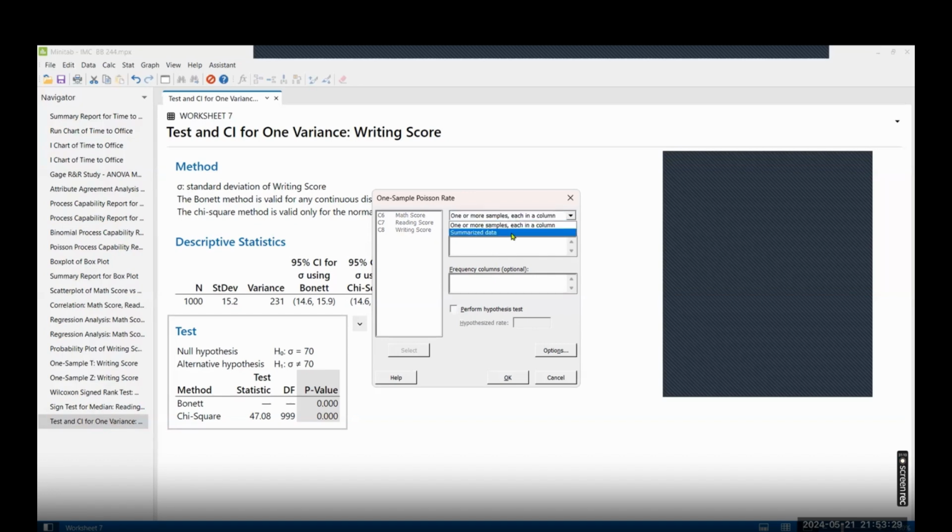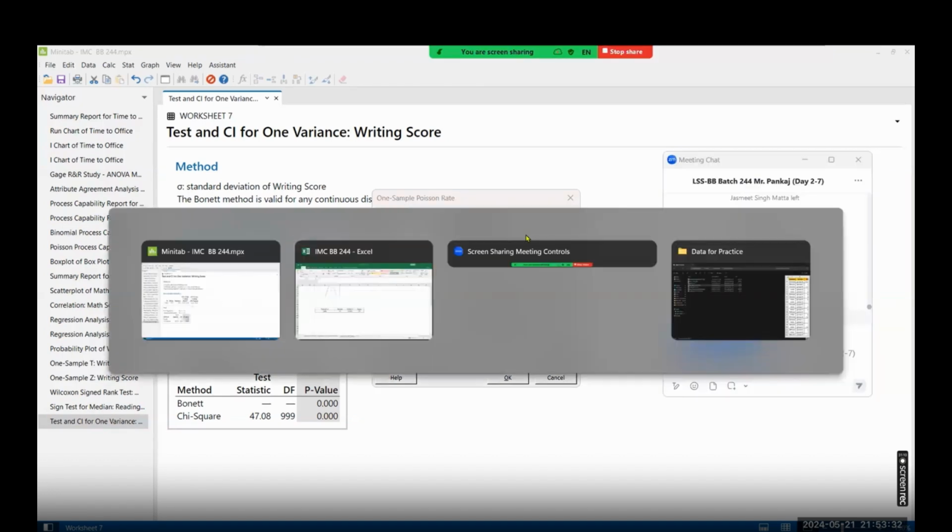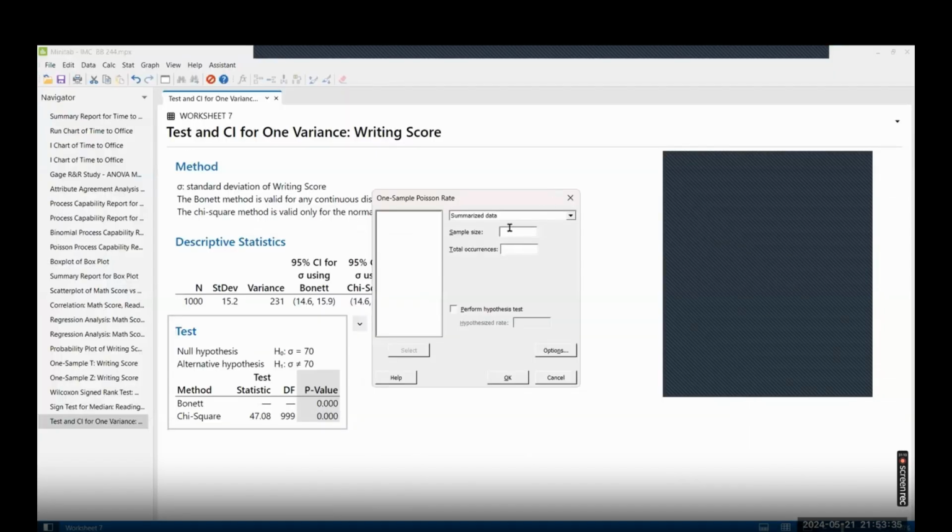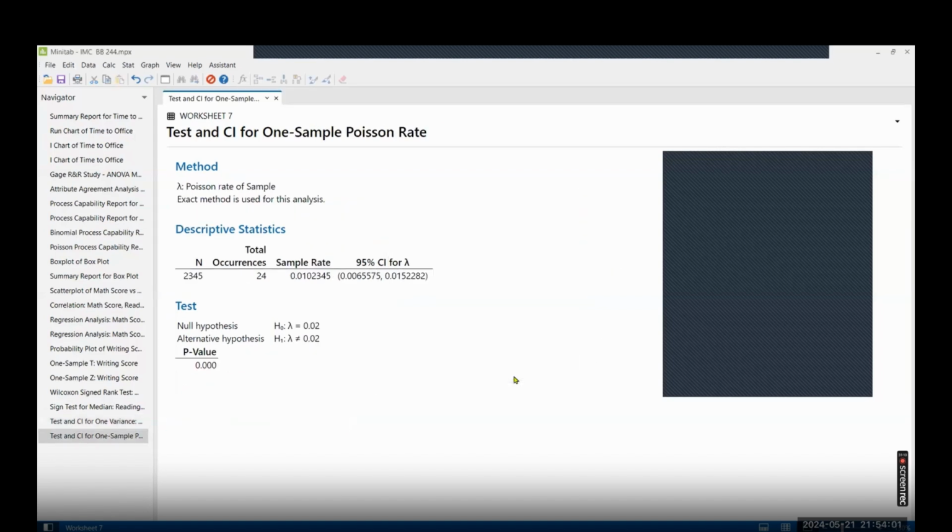So let's say you have summarized data. Sample size is how much? 2345, and 24 are the defects. Total occurrence is 24. And the target is not more than 2%, which is 0.02. You click on OK. And the p-value is less than 0.05, which means you are significantly away from the target.